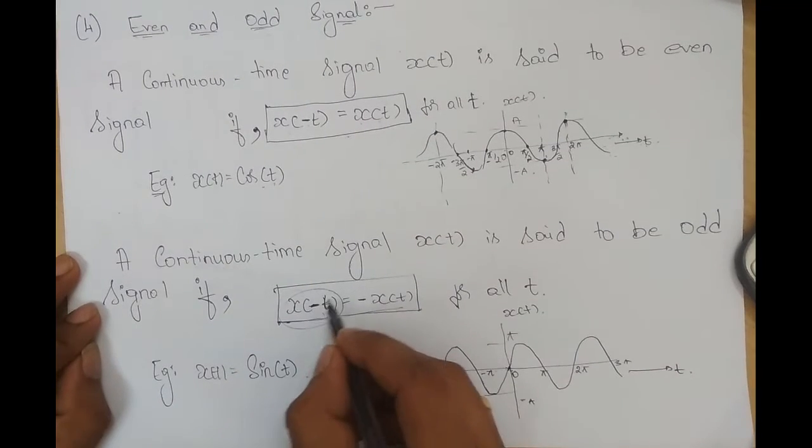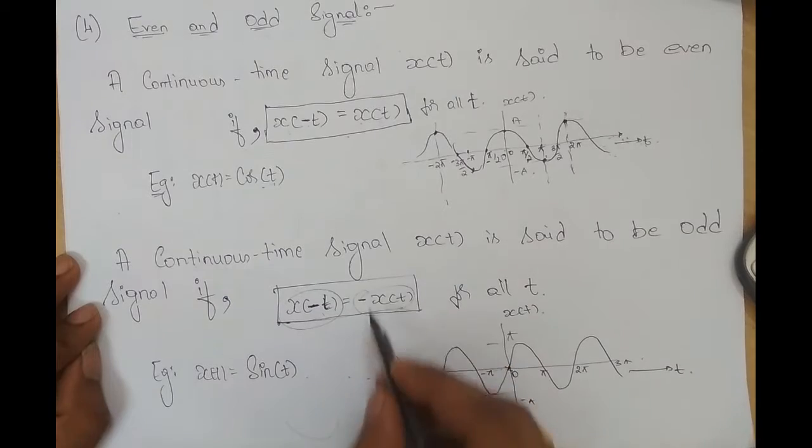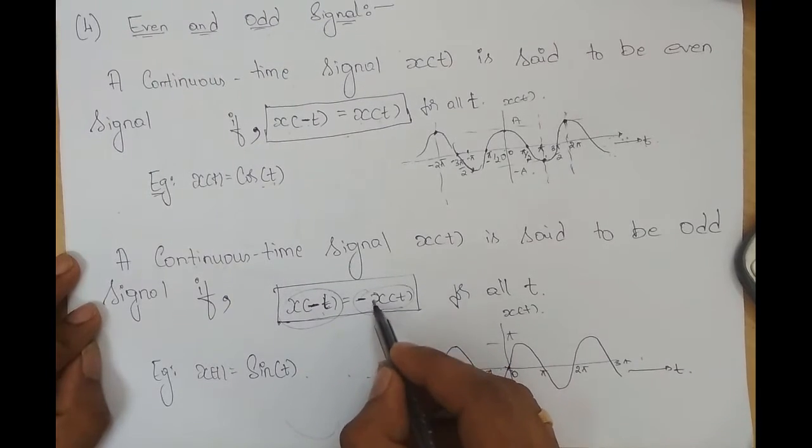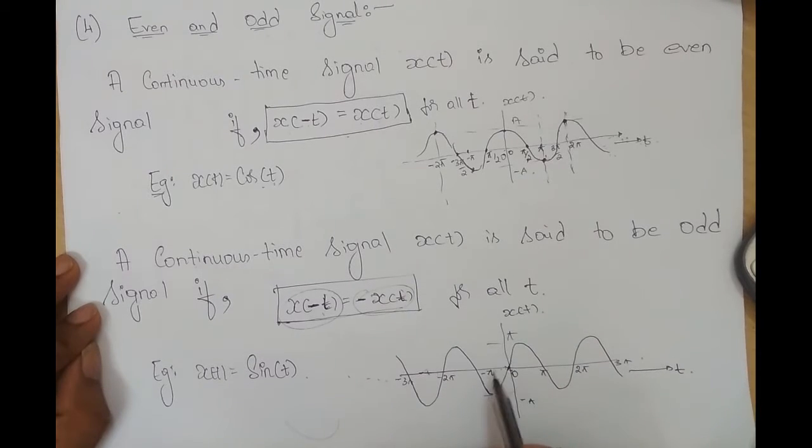This is minus t. The amplitude at the negative side of t should be the negative of the amplitude at the positive side of t, because this is t. So the amplitude at the negative side of t is the inverse, in the sense it's a negative of the amplitude at the positive side of t. I hope you are convinced.